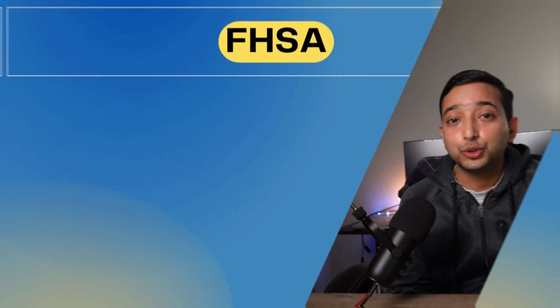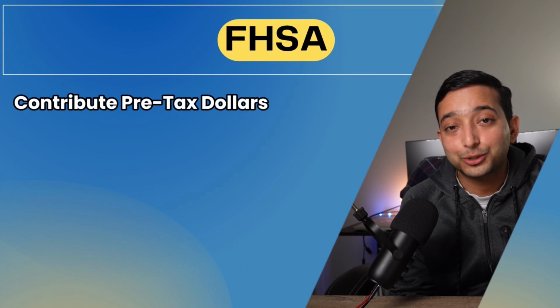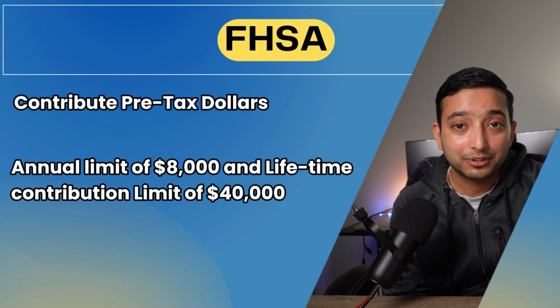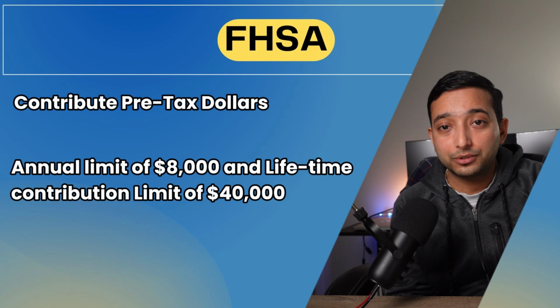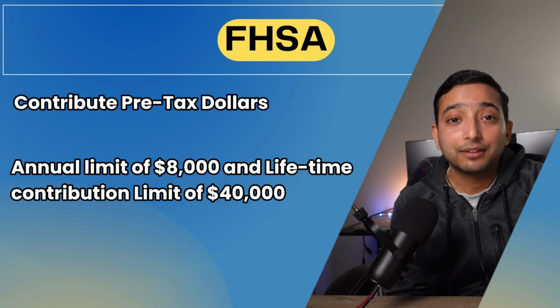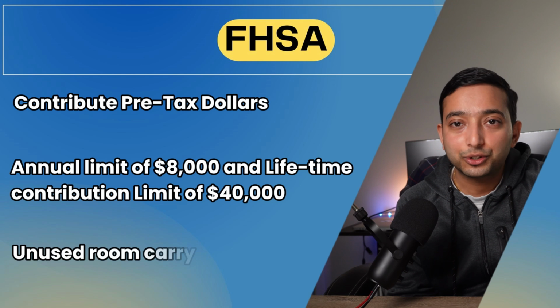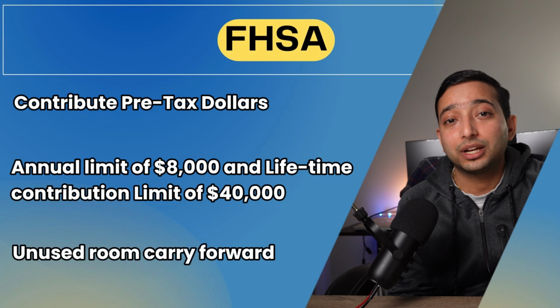With FHSA, you contribute pre-tax dollars similar to an RRSP. There is an annual and lifetime contribution limit. The annual contribution limit is 8,000 and the lifetime limit is 40,000. Unused room can carry forward but only up to 8,000 per year.